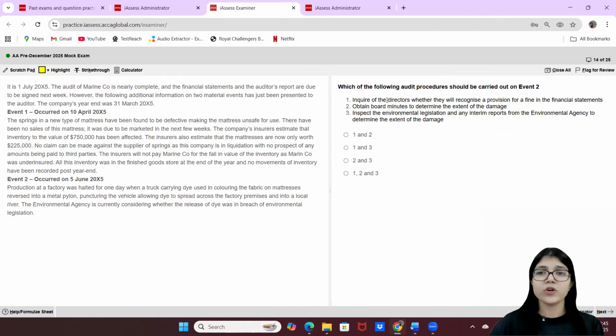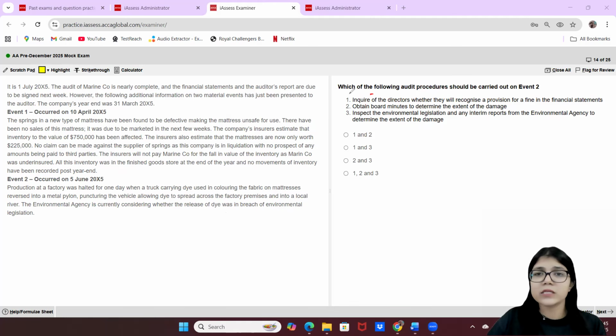All right. Which of the following audit procedures should be carried out on event 2? So which of the procedures do you have to carry out? Out of these three, you have to carry out two. Which are those two? Let's see. Inquire of the directors. So you have to inquire of the directors whether they will recognize a provision for a fine in the financial statements.